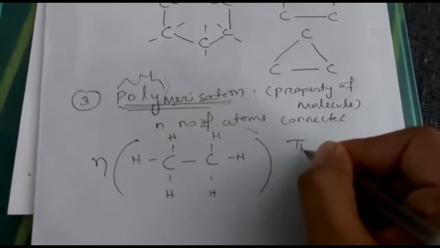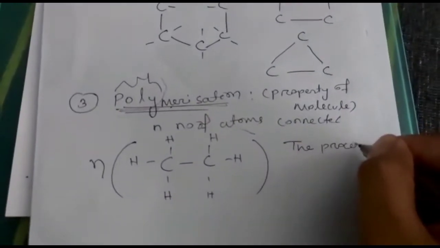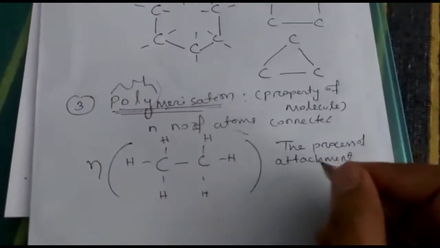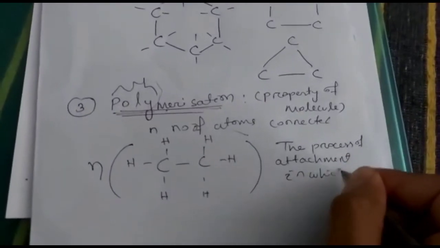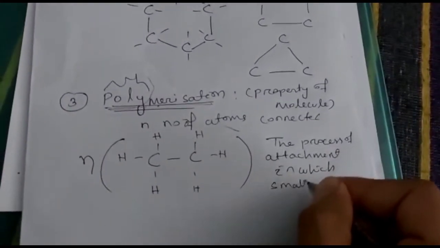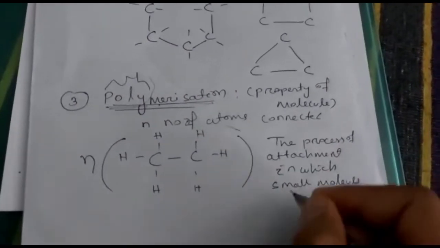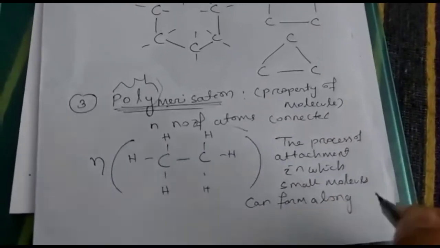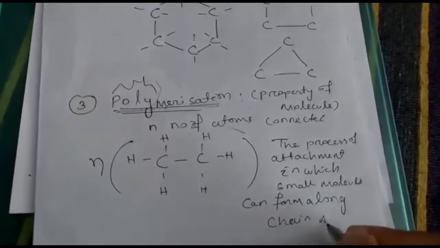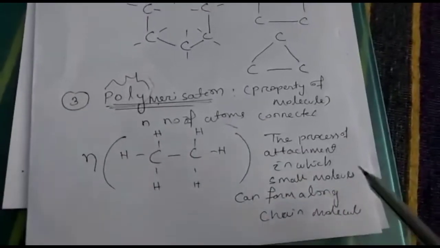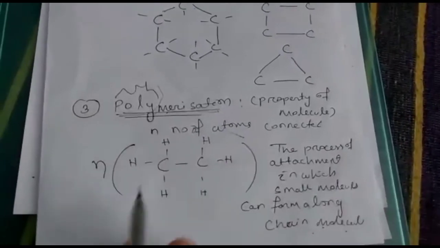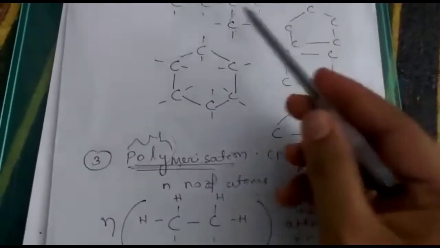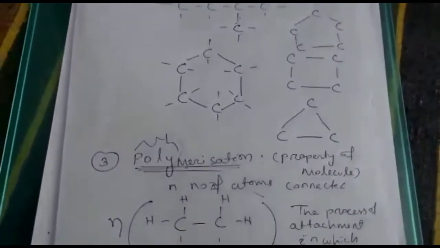Write down the definition. The process of attachment in which small molecules can form a long chain molecule. Small molecules can connect to form a long chain molecule. Now you will ask me, what is the difference between this and this? This is the question. This is also formation of a long chain, and this is also formation of a long chain.